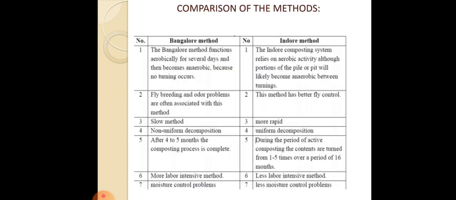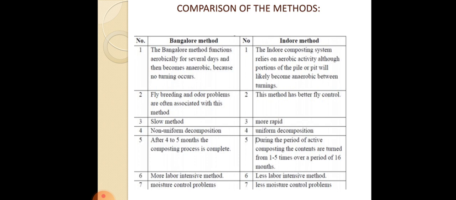Now, comparison of the two methods, that is the Bangalore method and the indoor method. The Bangalore method, as we discussed, requires longer time for stabilization of the material, and hence it needs larger land space, which is in short supply in urban areas. In urban areas normally there will be scarcity of land or lesser space available. So since the Bangalore method requires more space, it is not suitable in urban areas.